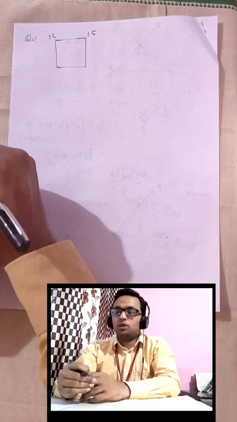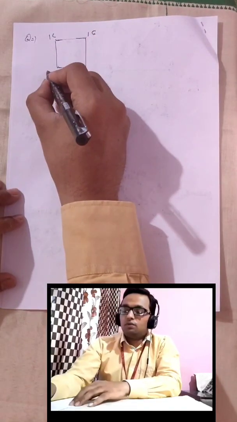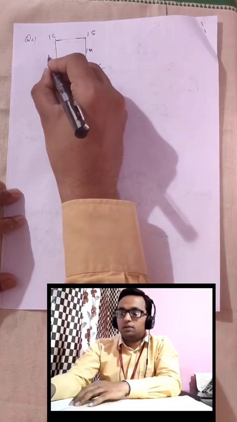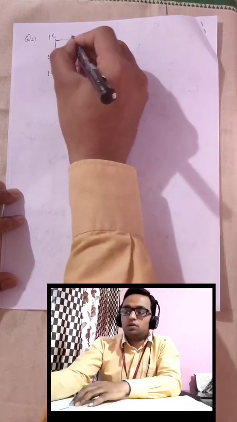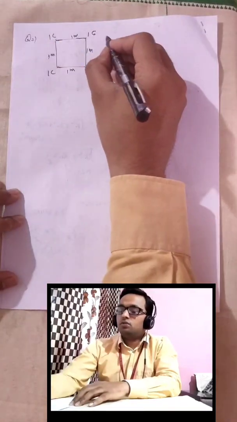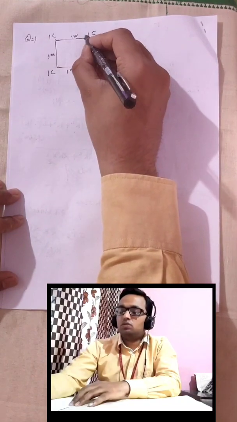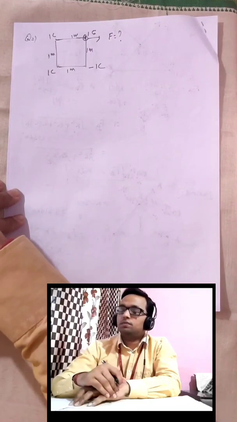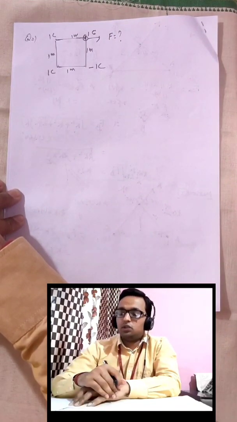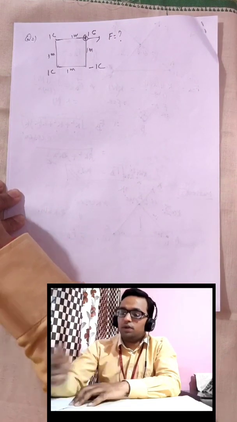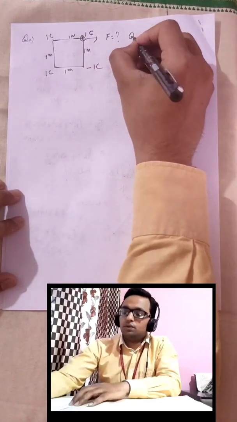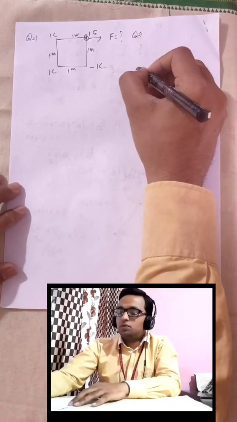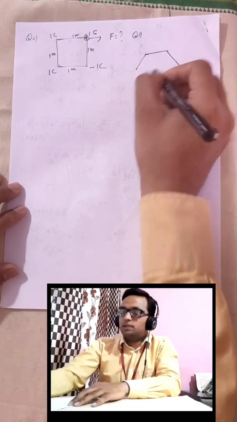good level problems. Okay, 1 coulomb, say minus 1 coulomb, each side is 1 meter, and this is a square. So you have to calculate the force on this point. How much is the force, and the direction also? Next question we have to solve: suppose we have a hexagon.